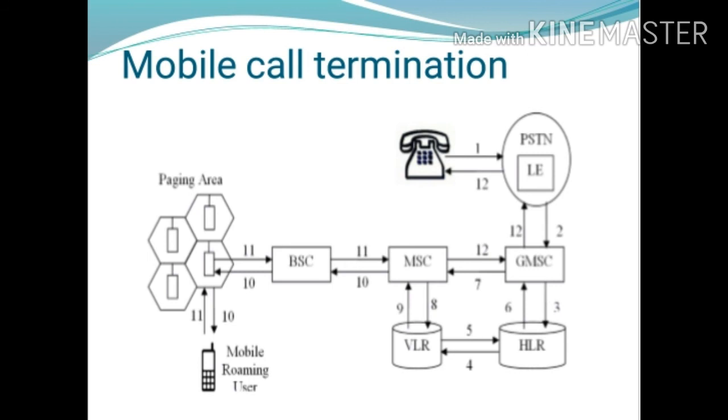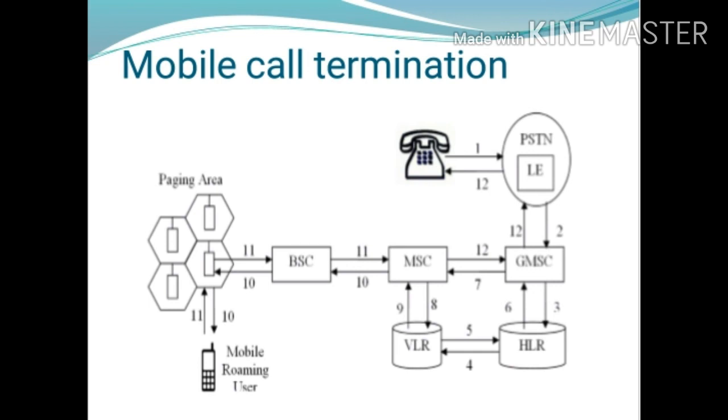Then the HLR requests the current serving VLR. After that the HLR sends a request to the VLR for the MSRN number, meaning the mobile station roaming number. Then the VLR passes the MSRN number to the HLR. After that the HLR passes this MSRN number to the GMSC. Next, using the MSRN, the GMSC routes the call to the serving MSC.